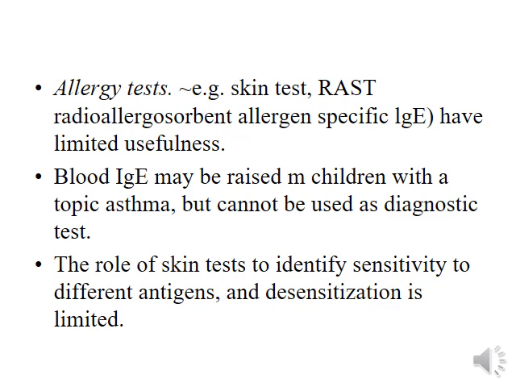Blood IgE may be raised in children with atopic asthma but cannot be used as a diagnostic test. The role of skin test to identify sensitivity to different antigens and desensitization is limited. Desensitization by introducing a small amount of allergen in the child is known as immunotherapy.